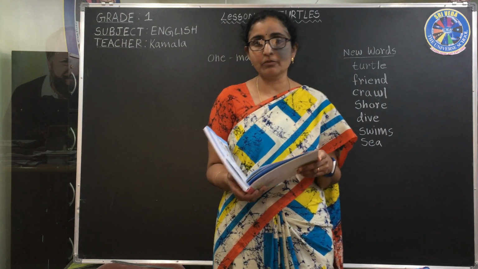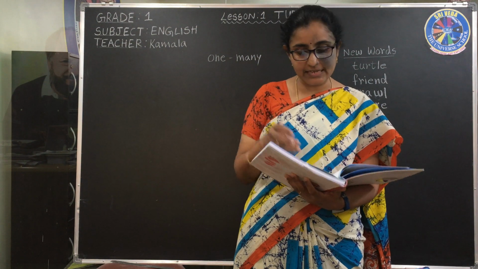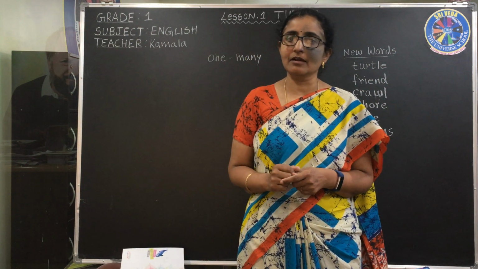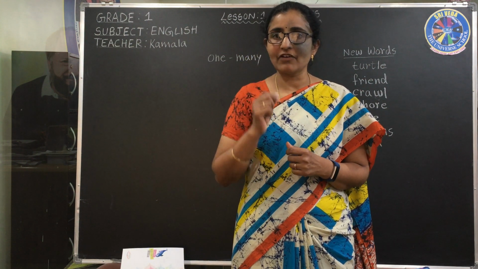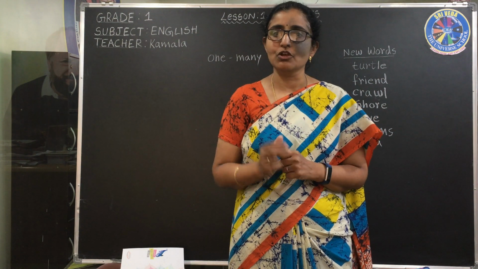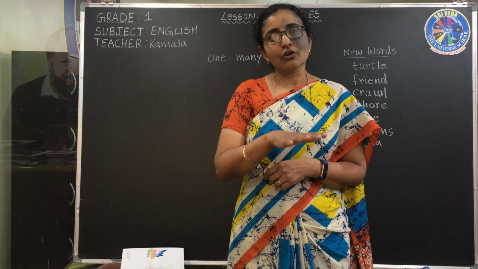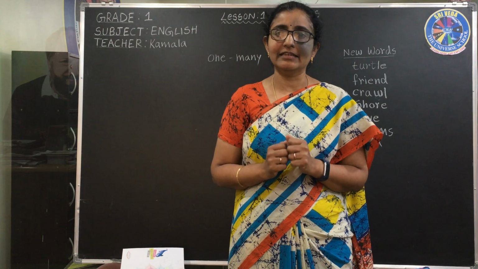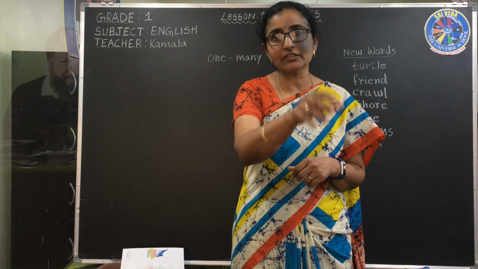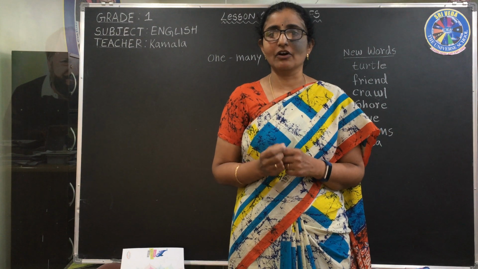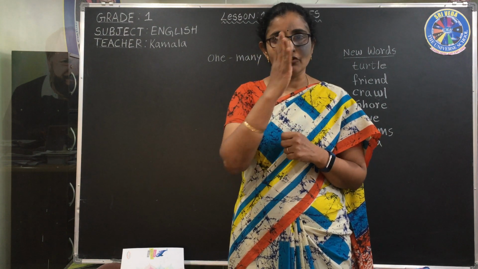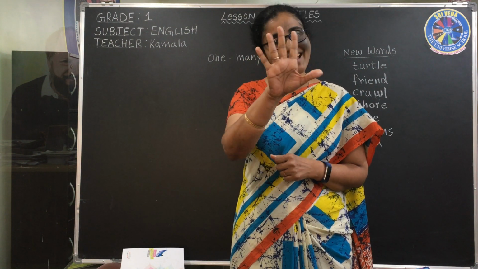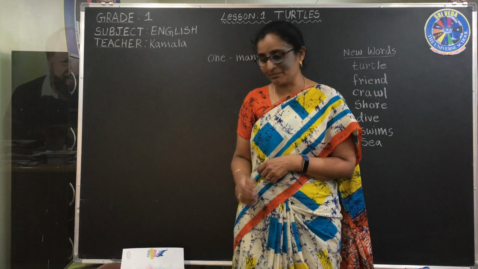So what is the full poem? Have you learned it? Do you know without seeing? One baby turtle alone and true. It finds a friend and then there are two. Two baby turtles crawl down to the sea. They find another one, then there are three. Three baby turtles move along the shore. They find another one, then there are four. Four baby turtles go for a dive. Up swims another, then there are five. You learn the poem like that, children.